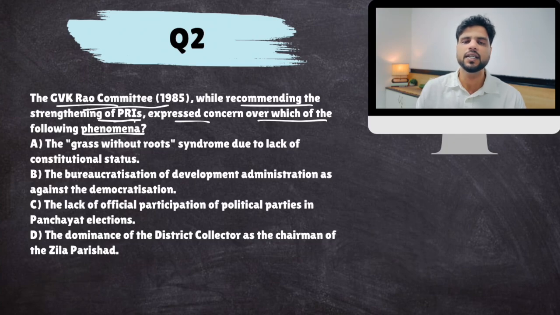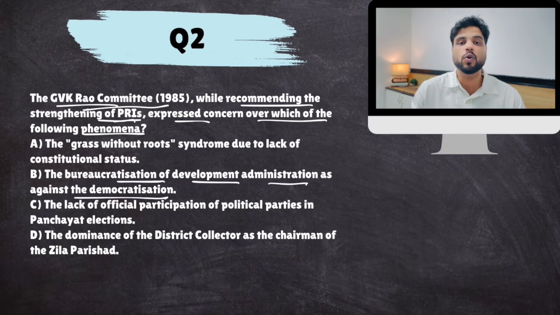They expressed concern that panchayats are not that strong. What was their concern? Well, their concern was competition from bureaucracy. They said that because bureaucrats are handling development expenditure, they're basically not giving powers to panchayats. Bureaucratization of development administration as against democratization. State governments prefer bureaucrats. They give more power to bureaucrats rather than elected panchayat officials. This hinders their development. And because of that, GVK Rao committee used this term: grass without roots.